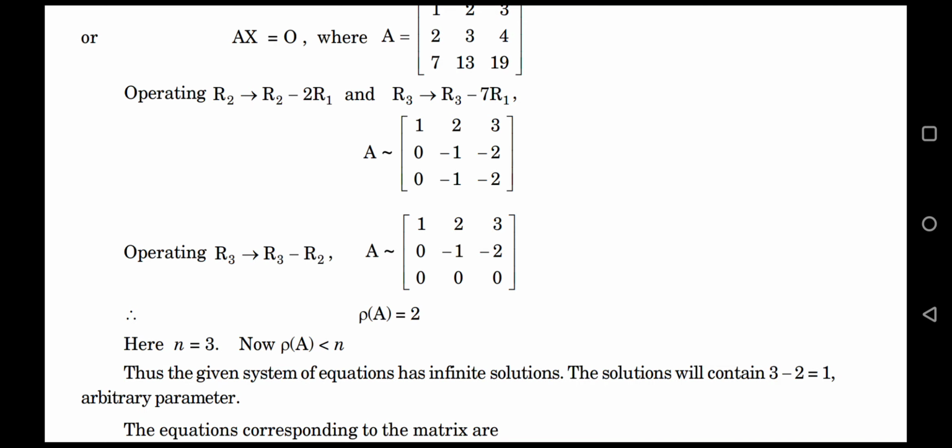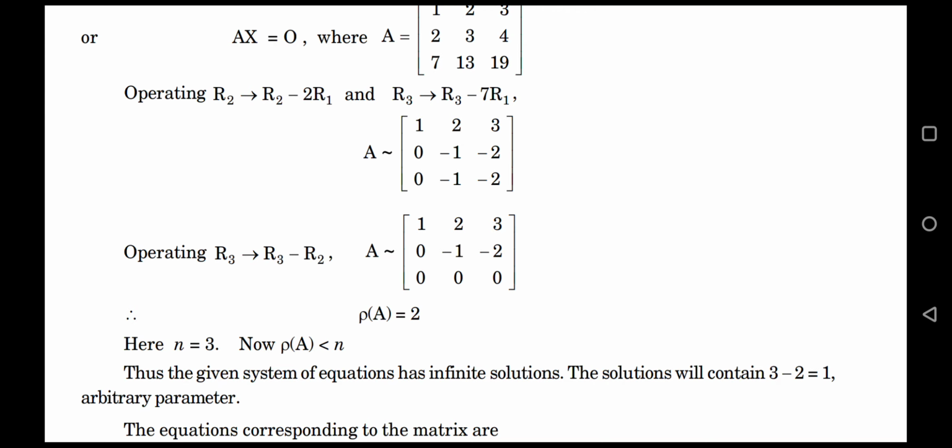Now we can observe rank of A. There are 2 non-zero rows in matrix A. Rank of A is 2, but number of unknowns n is 3 because x, y, z are unknowns, which implies the system of equations has non-trivial solution, that is infinite solutions, with one arbitrary constant because 3 minus 2 is 1.